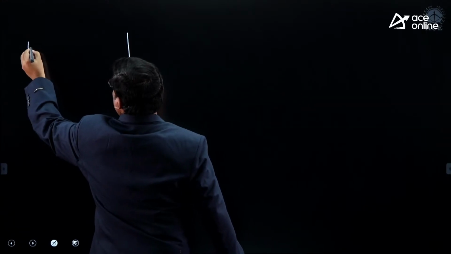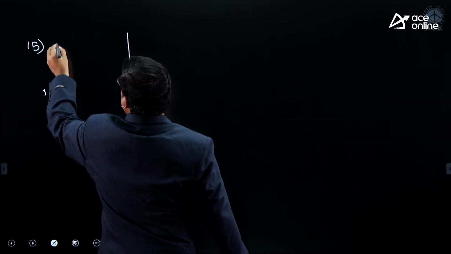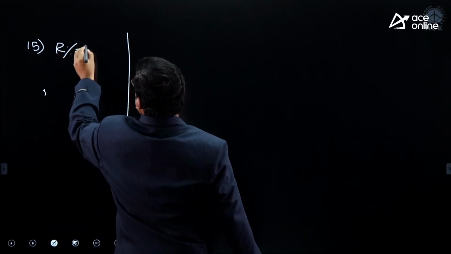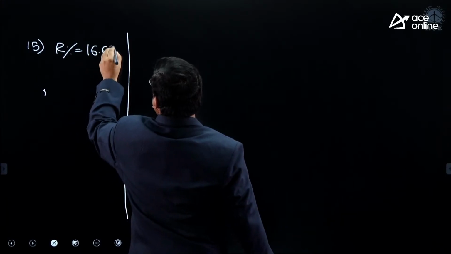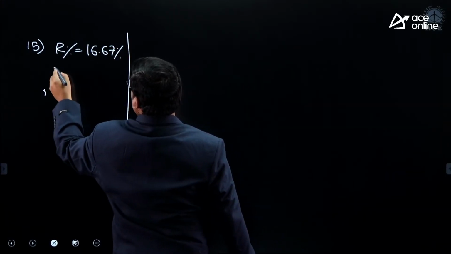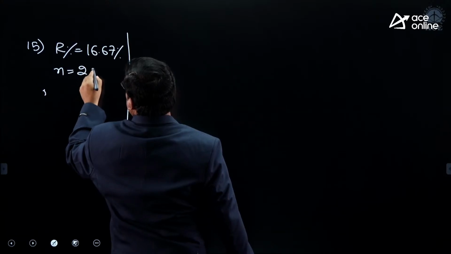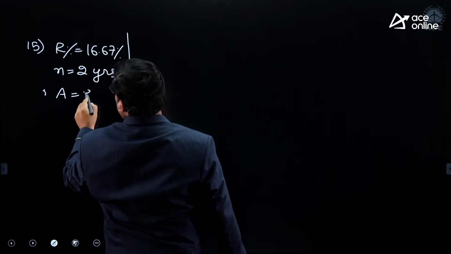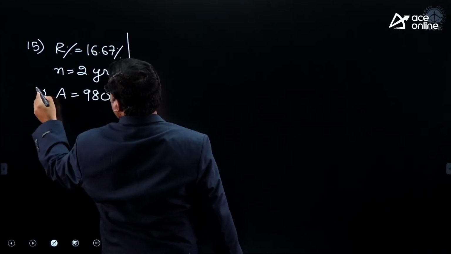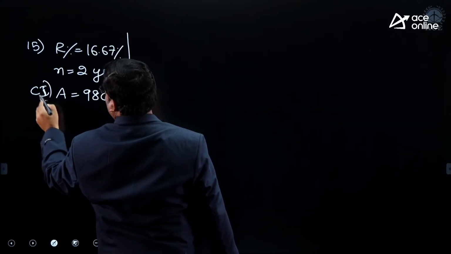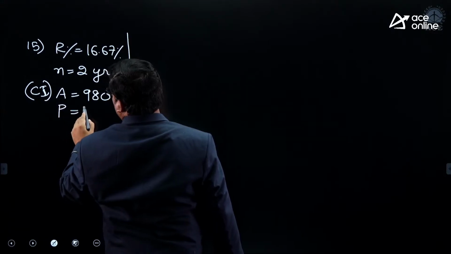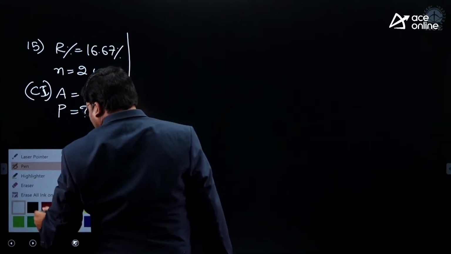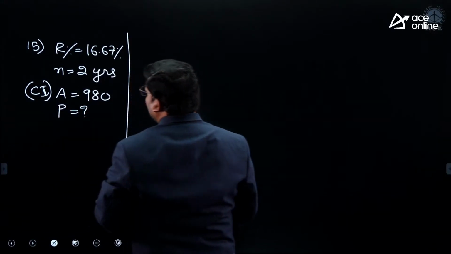15th one. Our percentage is 16.67 percentage. N is 2 years. Amount is 980. It is compound interest. Principal equivalent to how much?